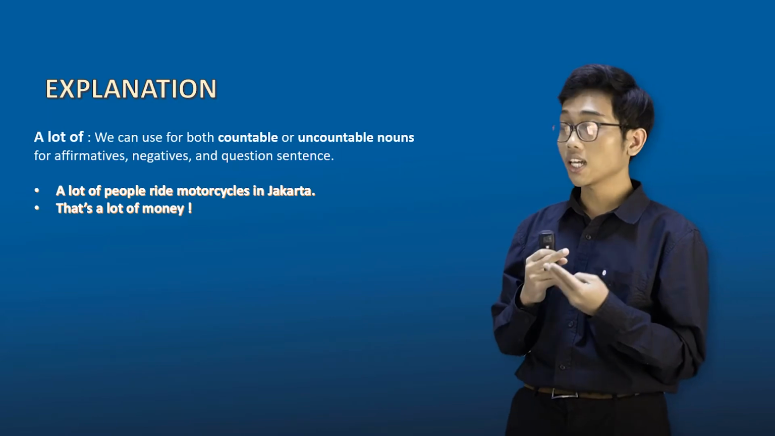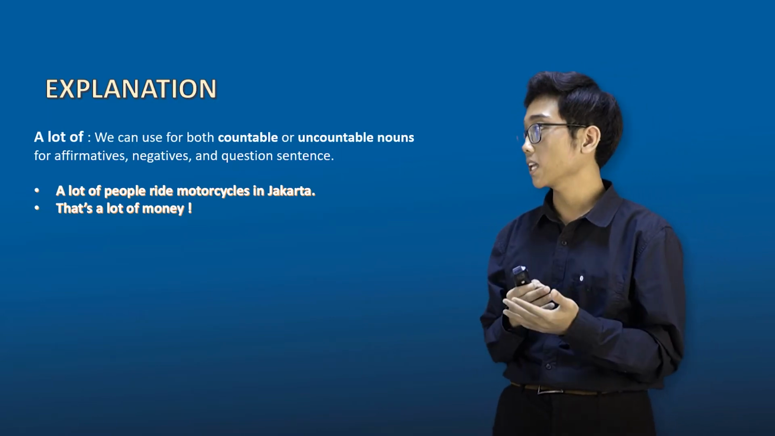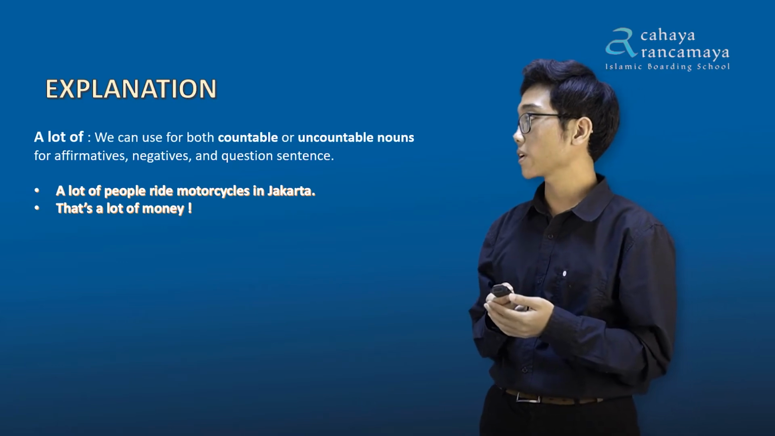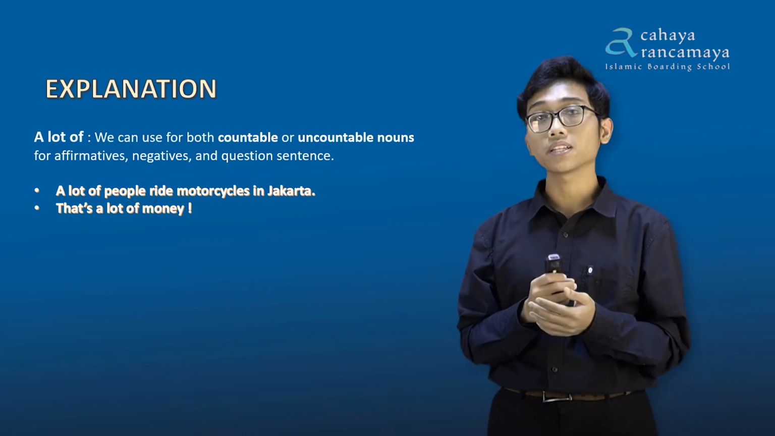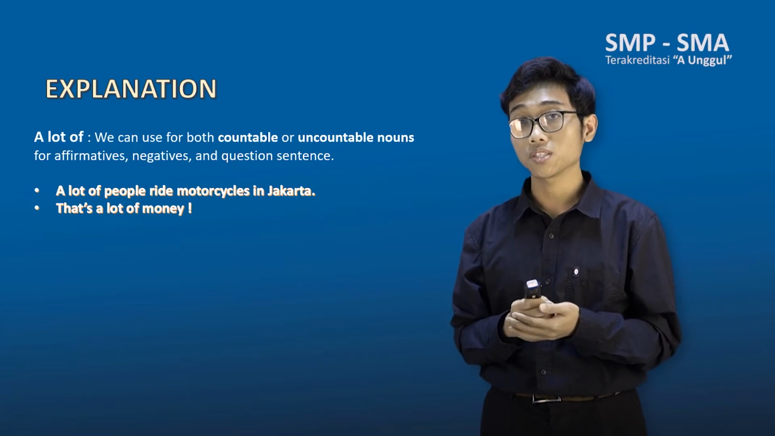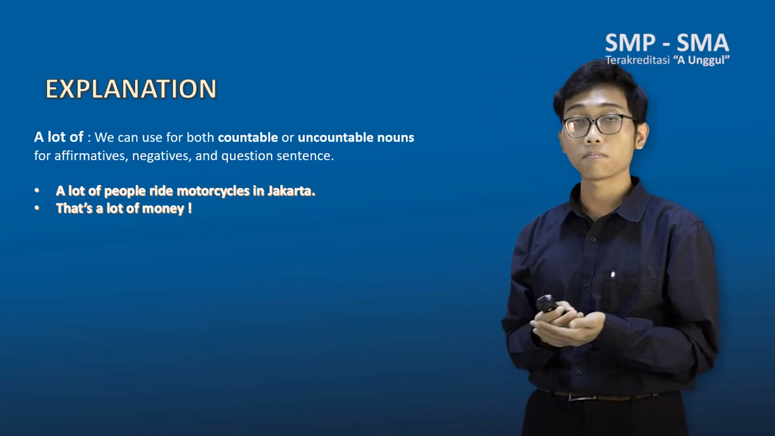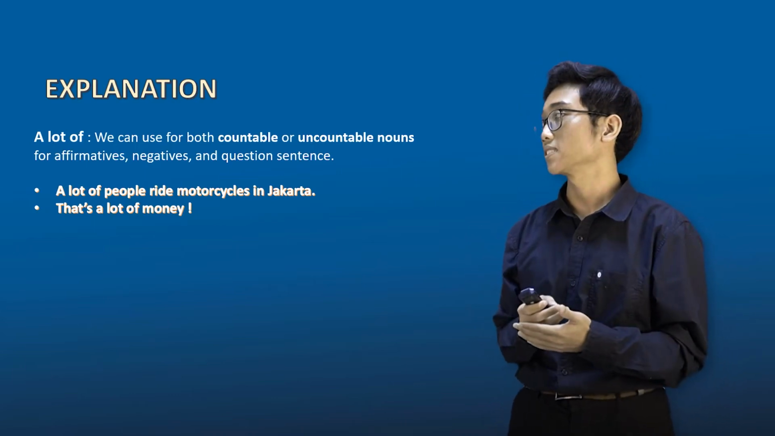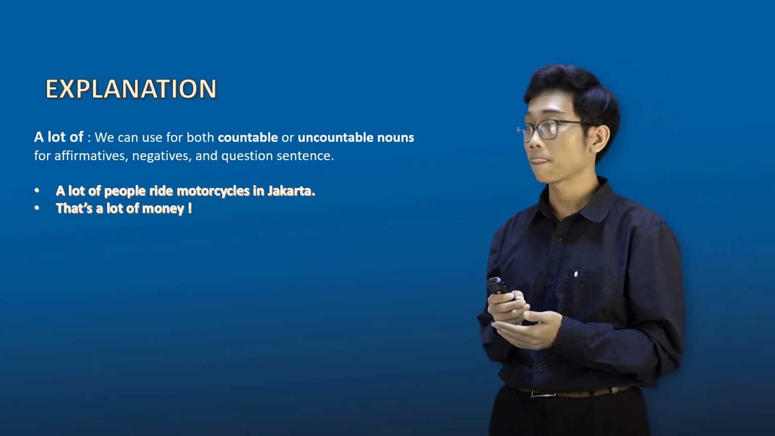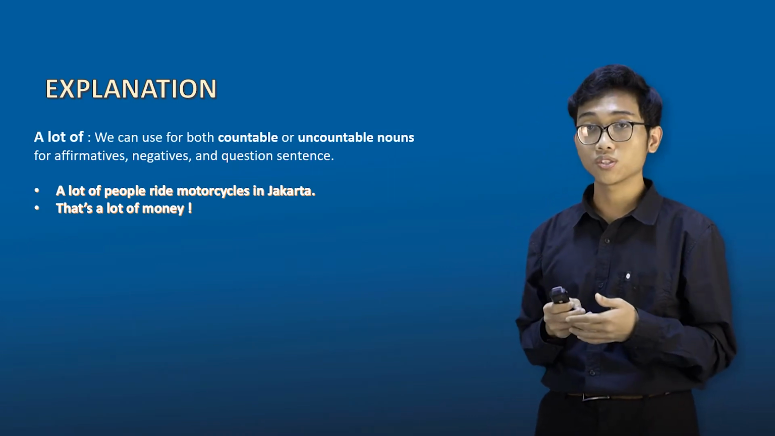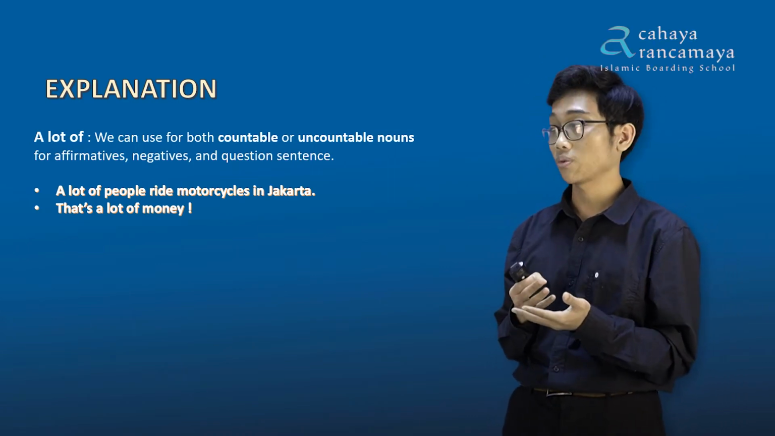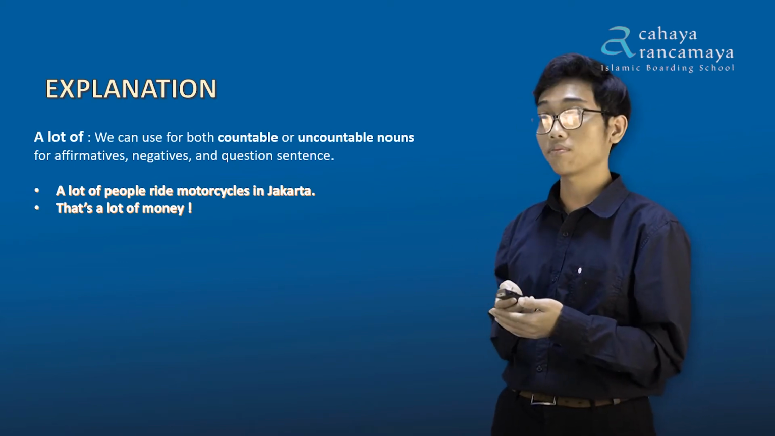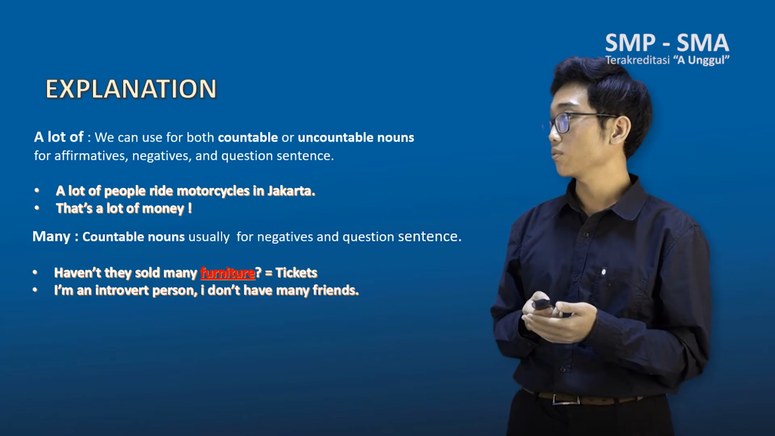So a lot of can be used for both countable and uncountable nouns. For example, in the sentence "a lot of people ride motorcycles in Jakarta," people is a countable noun, so that's why we can use a lot of. The same with money: money is uncountable, but since a lot of can be used in all situations, we can use it in the sentence also. That's a lot of money. Then continue with many.